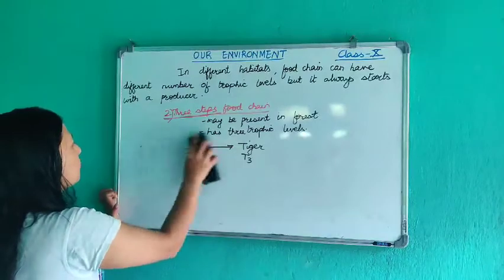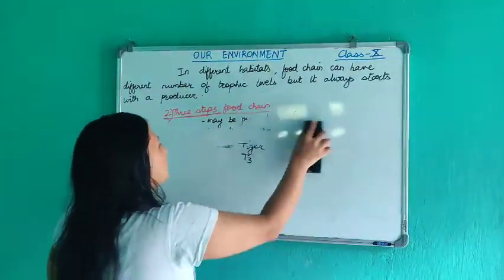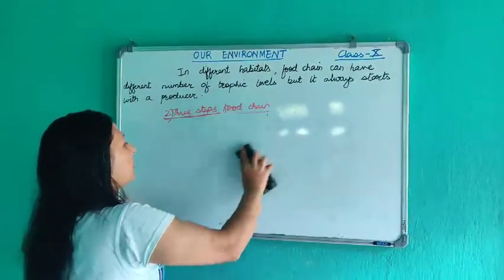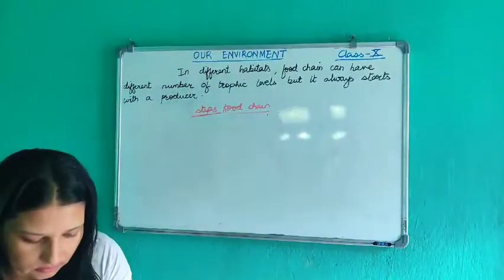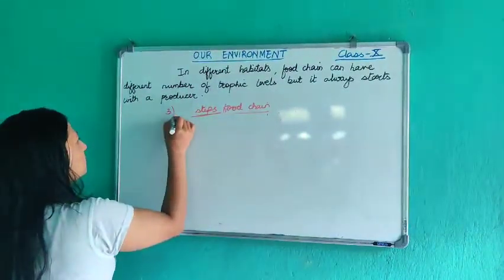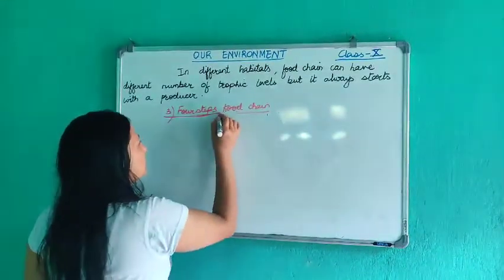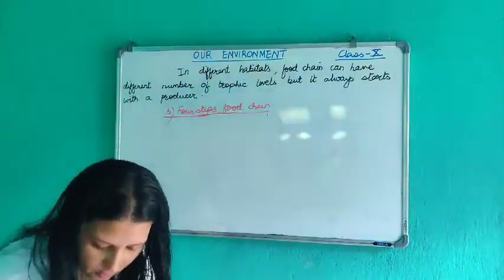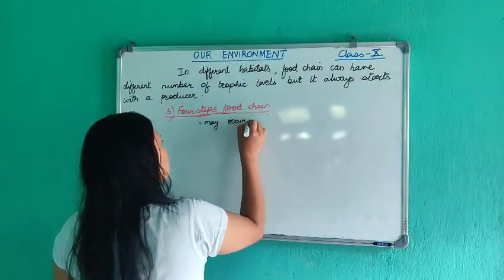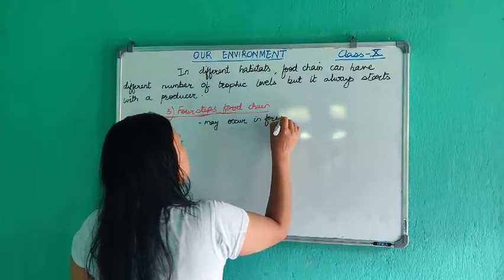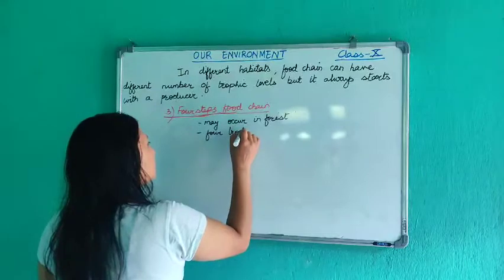Now there can also be a 4 steps food chain. Number 3 will be the 4 steps food chain. It may occur in the forest. How many steps does it have? 4. How many trophic levels? 4 trophic levels.